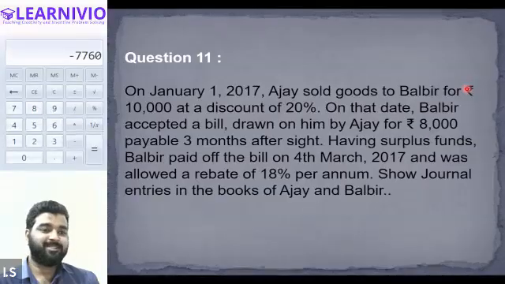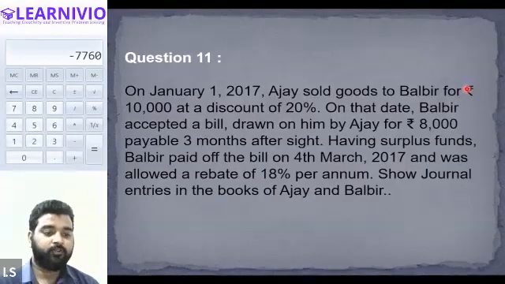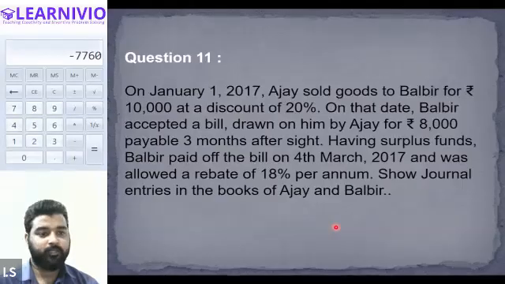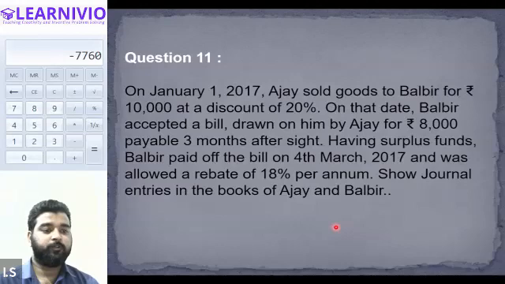No, discount allowed, since Ajay is giving the discount. So the journal entry for this transaction will be Balbir account debit, discount allowed account debit, to sales account. Balbir account will be debited by 8,000, discount account will be debited by 2,000, and sales account will be credited by 10,000.